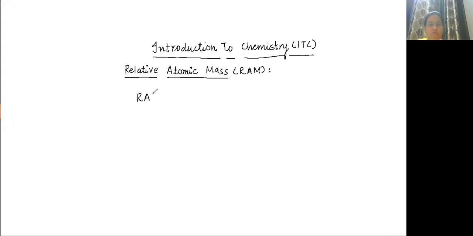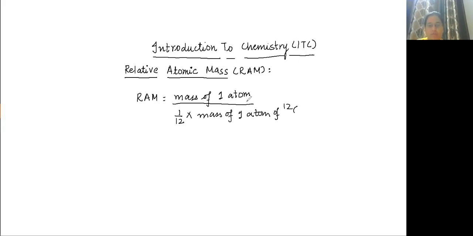RAM is mass of one atom divided by 1/12 into mass of one atom of carbon 12. So relative mass is mass of one atom divided by 1/12 into mass of one atom of C12.